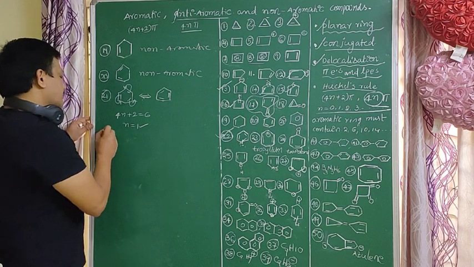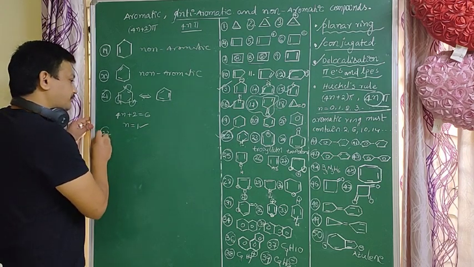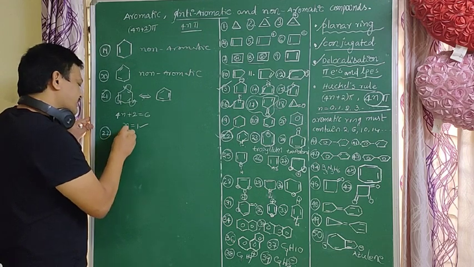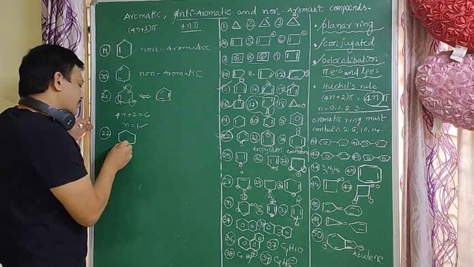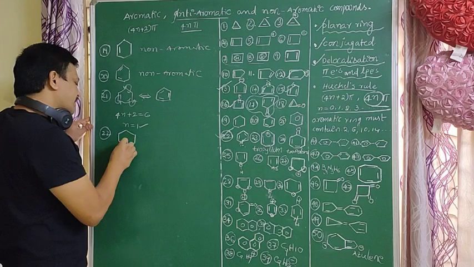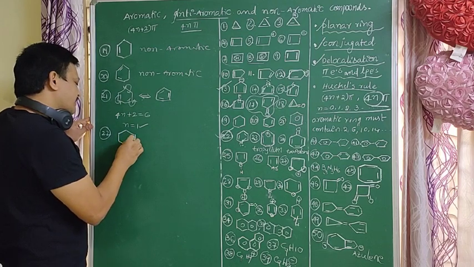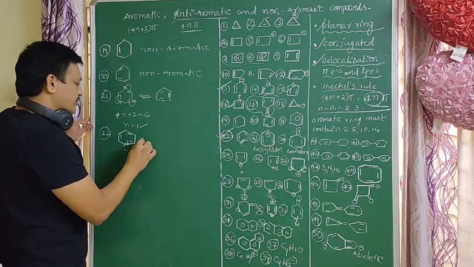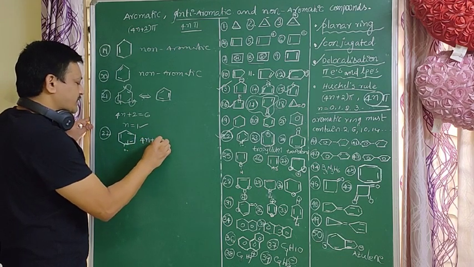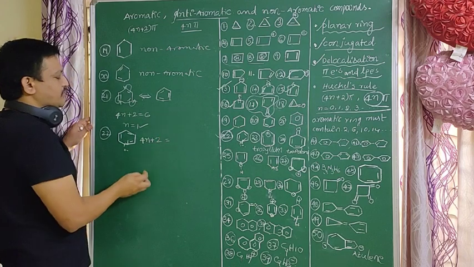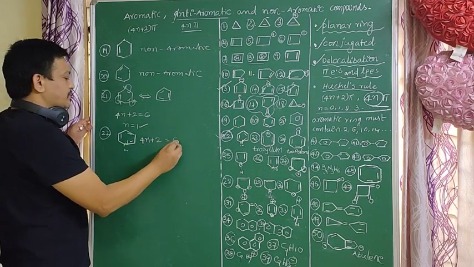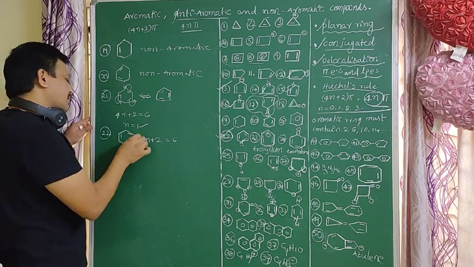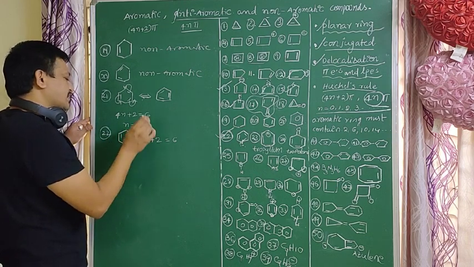So next, 22. That is a very important compound. This is the very important pyridine. In pyridine, the nitrogen lone pair is not involved in conjugation. Here the conjugation is already completed throughout the ring. It follows the 4n plus 2 pi electrons, which equals 6. How many electrons are involved in conjugation? Delocalized electrons, 6 electrons.